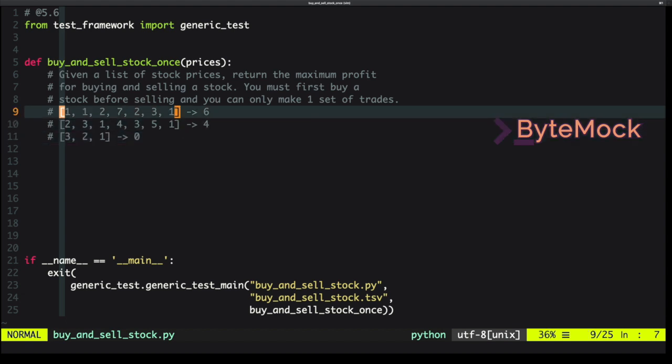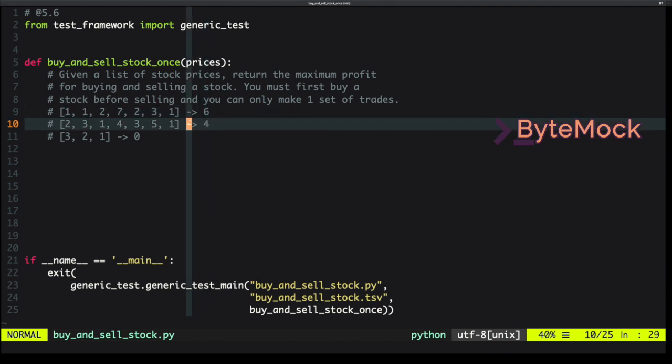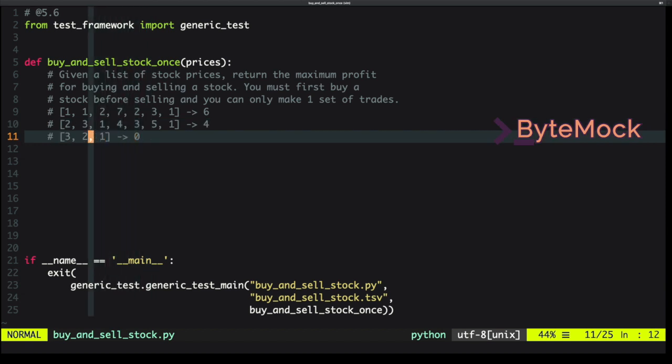So for example, if we have a list saying 1, 1, 2, 7, 2, 3, 1, then we would be able to buy the stock at 1 and then sell it at 7 for a total profit of 6. If we have 2, 3, 1, 4, 1, 4, 3, 5, 1, then we buy it at 1, sell it at 5 for a profit of 4. And if we have a list that is just decrementing, so 3, 2, 1, then we simply don't make any trades and we end up with a profit of 0.